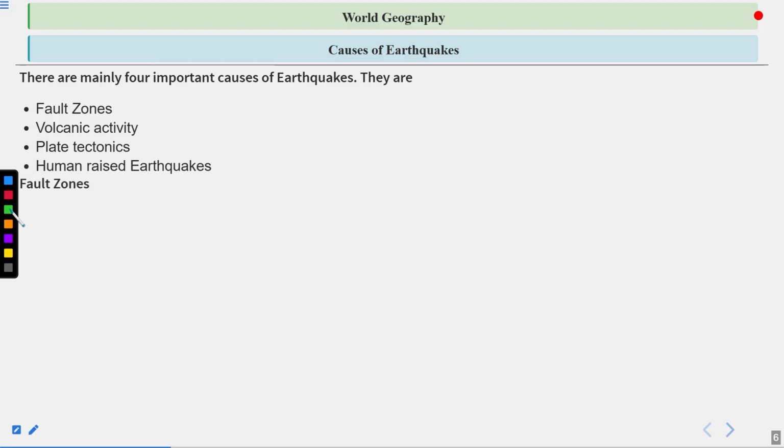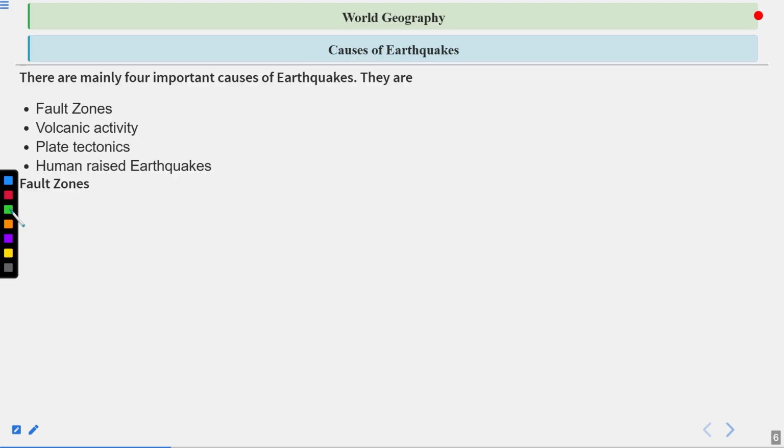So these are the different phenomena and some important causes of earthquakes, like the fault zone. A fault zone is basically an area at which some type of fault occurred in the past, in ancient geological history, and sometimes it triggers an earthquake, like the Bhuj earthquake that occurred in Gujarat in the 2000s, which was one of this type.